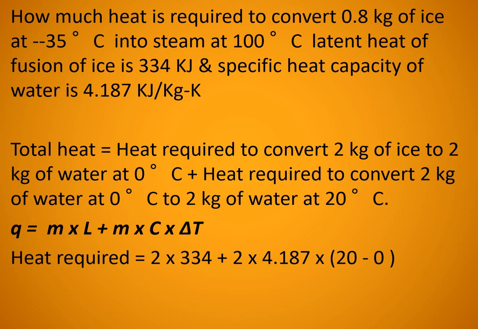So the first term corresponds to the change of state, that is 0 degrees Celsius ice getting converted into 0 degrees Celsius water. For that, heat energy required is given by mass into latent heat of fusion of ice. Similarly, 0 degrees Celsius water is converted into 20 degrees Celsius water. There we are using the formula mass into specific heat capacity into temperature difference. So what we will get, total heat energy, we will get it as